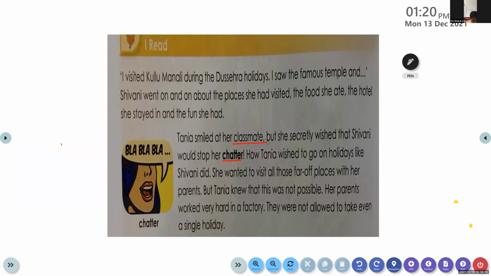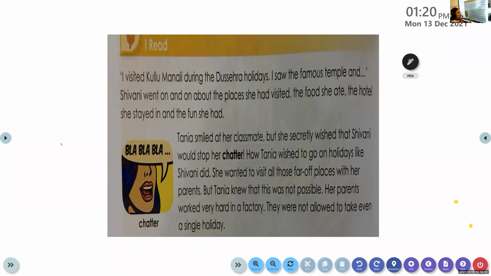The class friends. Yes, you're right, but you said it in a slightly wrong way. The word mate, M-A-T-E, means friends, and class you all know. So see, my dear students, all the students present here in this session are learning together in the same class. Which class? 3A, right? So all of you are learning together in the same class.